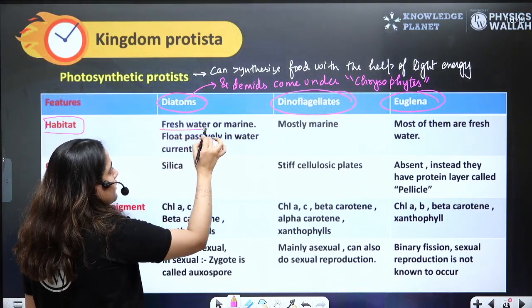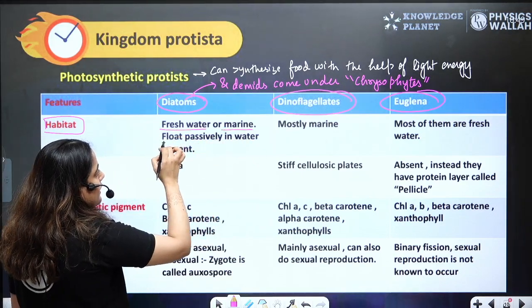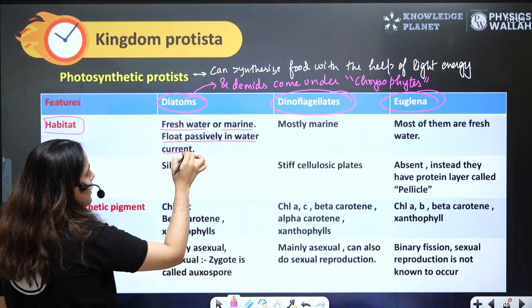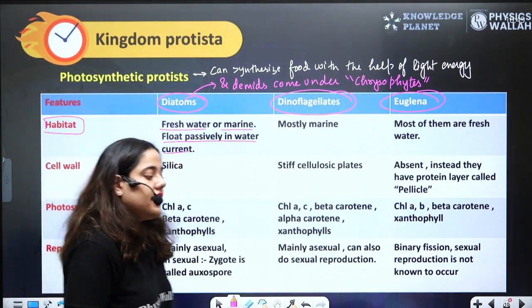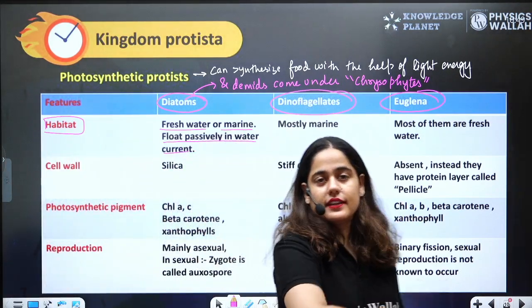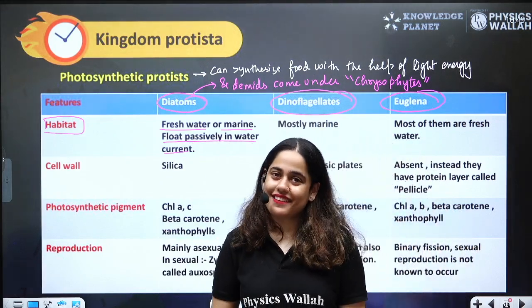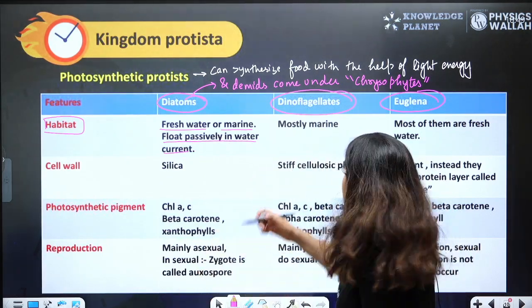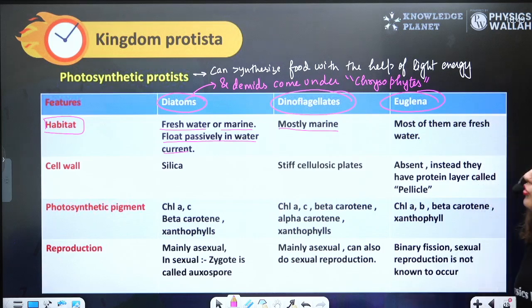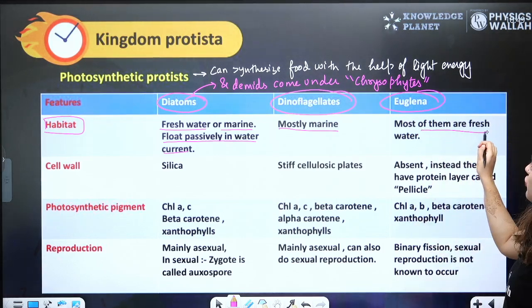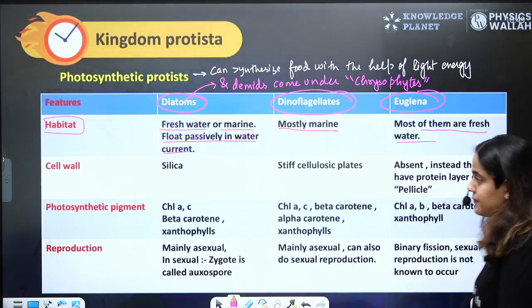Diatoms can be found in fresh water or marine. They float passively in the water current. So they can move in the direction of the water current, right? They will move with the water current. Dinoflagellates are mostly marine. They are found in marine water. And euglena, most of them are fresh water.